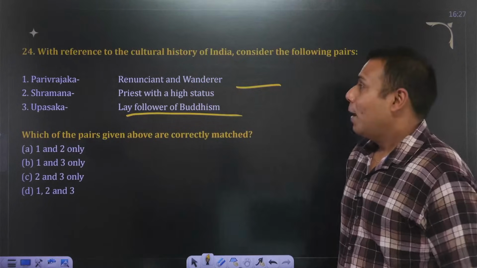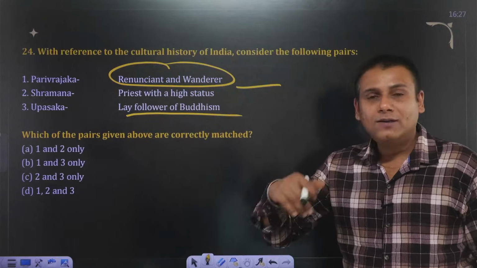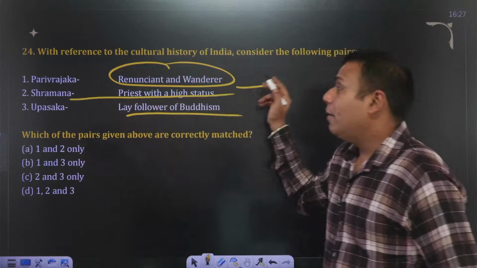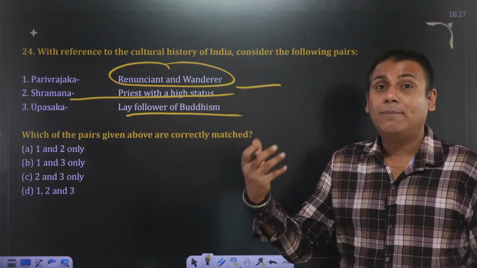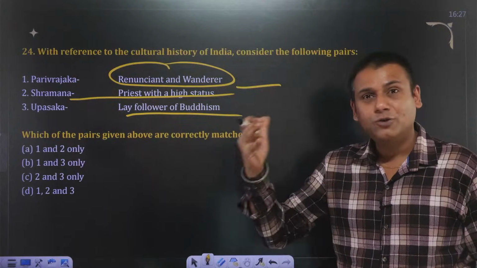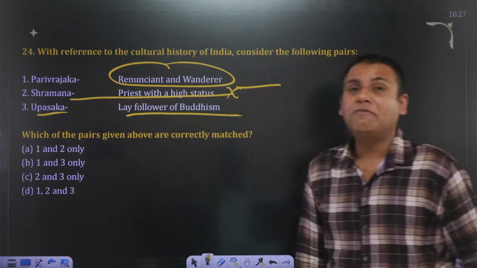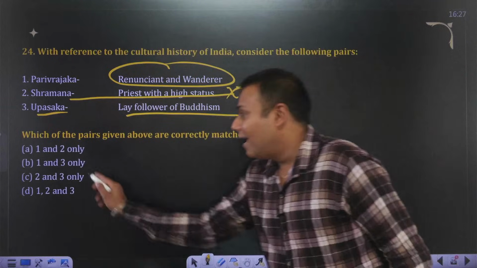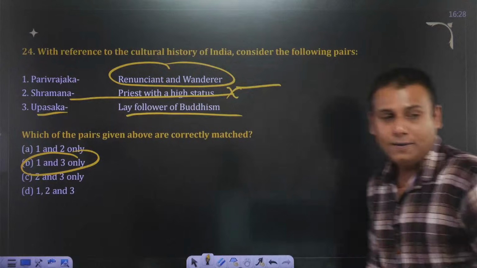Yes. Parivrajak means renunciant and wanderer, one who has renounced everything. Shramana basically means one who strives for his own redemption. It's not the priest with the high status. So this one is wrong, and this one is correct. Upasak means lay followers of Buddhism. So the answer to this question is B, 1 and 3 are correct. Is that clear? Moving ahead.